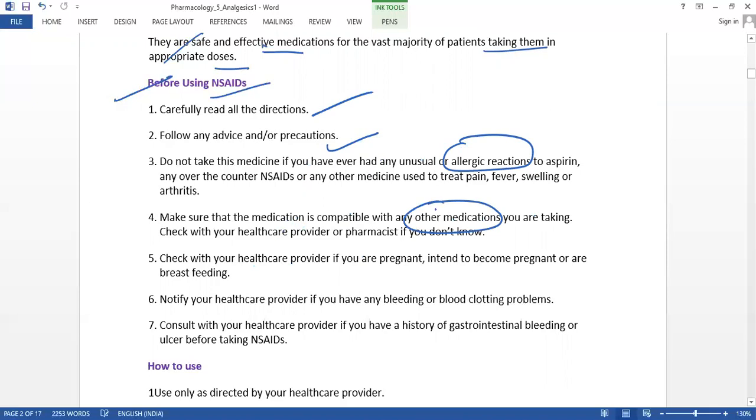It is very important that pregnant people be very careful while consuming this type of drug. We also have to follow some healthcare procedures, because it may lead to bleeding or blood clotting problems. We also have to consult the doctor for proper guidance in case of gastrointestinal bleeding or ulcer. So before taking these tablets, we have to follow all these guidelines. And let us know now how to use this tablet.